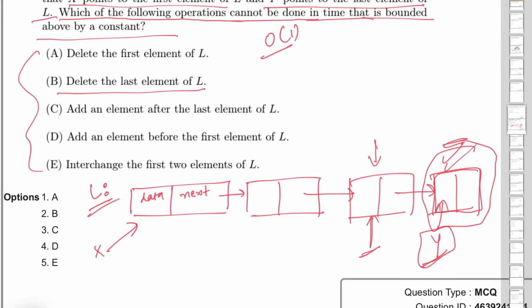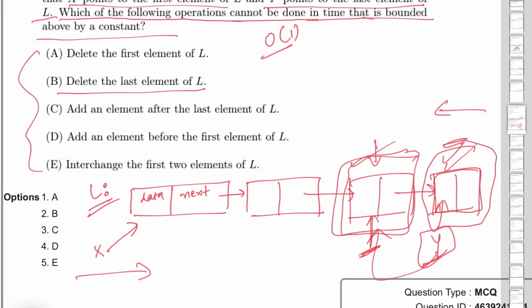Now how I can reach at this node and have my y pointer at this location? Because this is a singly linked list, so from this direction I can't achieve the penultimate node, right? From this direction only I have to come from left to right, so that I can achieve the memory location of this specific node, right?